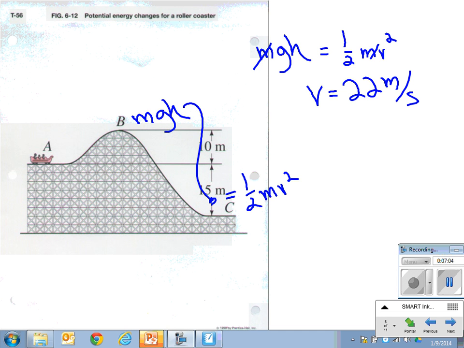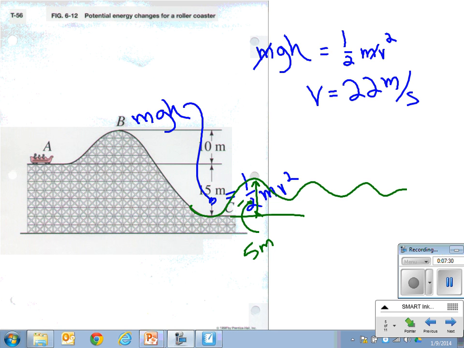Now look at what's kind of nice about conservation of energy, guys. You just found out how fast it's going at the bottom of the hill. Now, if it has multiple hills, and notice that they have to get smaller every time or else we're in trouble, let's say this hill has a height of, I don't know, 5 meters off the bottom. Now it would be really easy to figure out how fast it's going at the top of that hill.